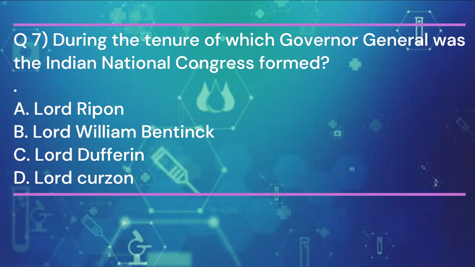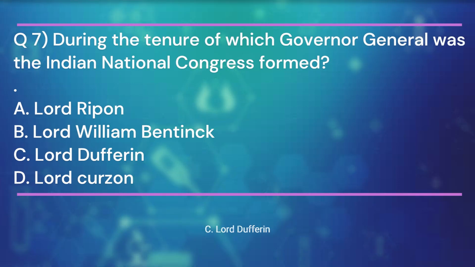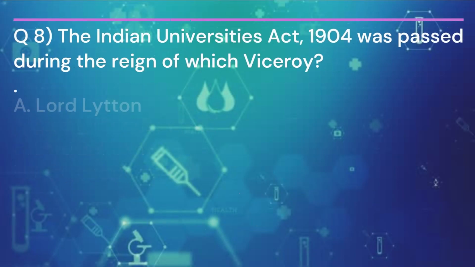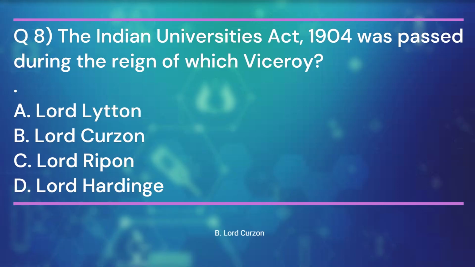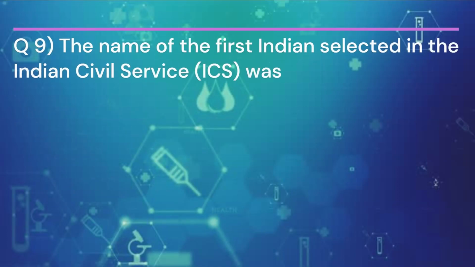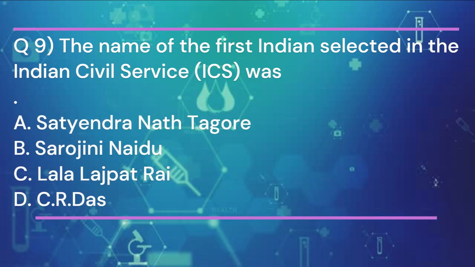And the answer is C. Lord Dufferin. Question 8. The Indian Universities Act 1904 was passed during the reign of which Viceroy? And the answer is B. Lord Curzon. Question 9. The name of the first Indian selected in the Indian Civil Service was? And the answer is A.